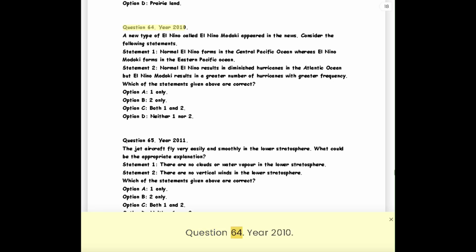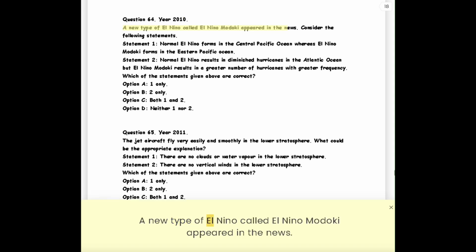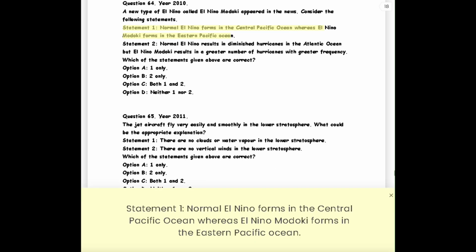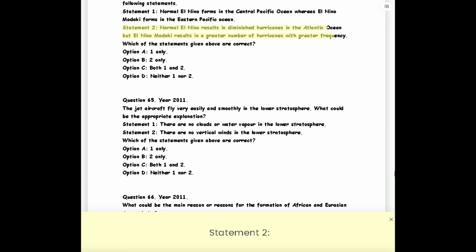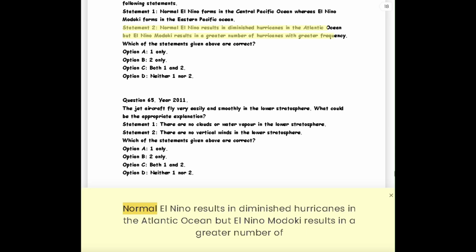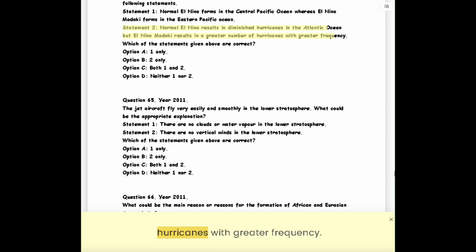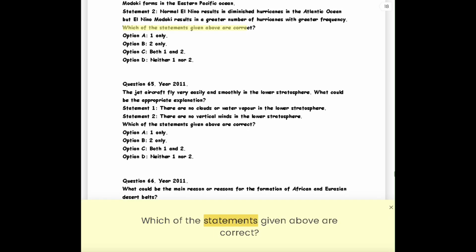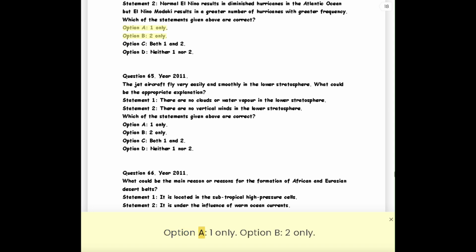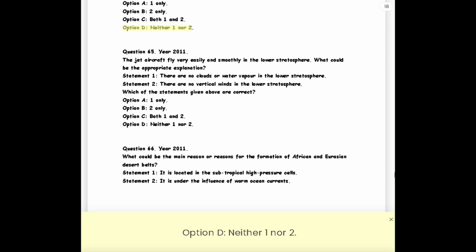Question 64. Year 2010. A new type of El Niño called El Niño Modoki appeared in the news. Consider the following statements. Statement 1. Normal El Niño forms in the central Pacific Ocean, whereas El Niño Modoki forms in the eastern Pacific Ocean. Statement 2. Normal El Niño results in diminished hurricanes in the Atlantic Ocean, but El Niño Modoki results in a greater number of hurricanes with greater frequency. Which of the statements given above are correct? Option A, 1 only. Option B, 2 only. Option C, both 1 and 2. Option D, neither 1 nor 2.